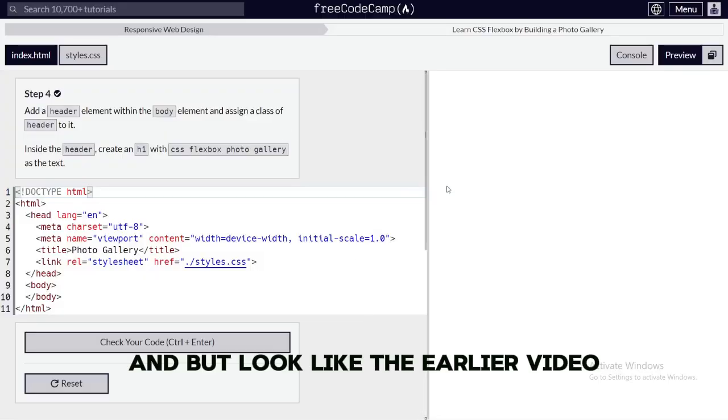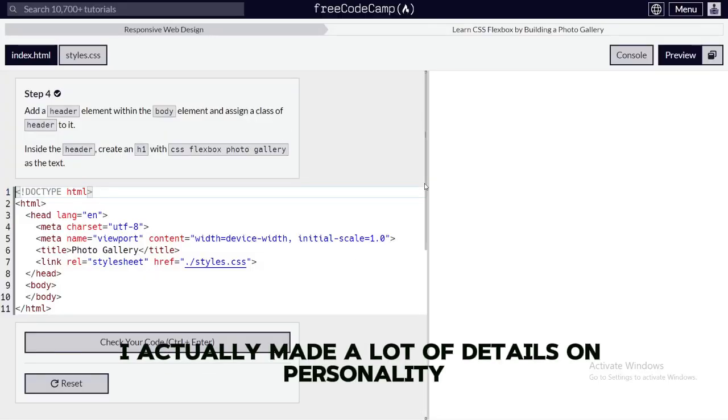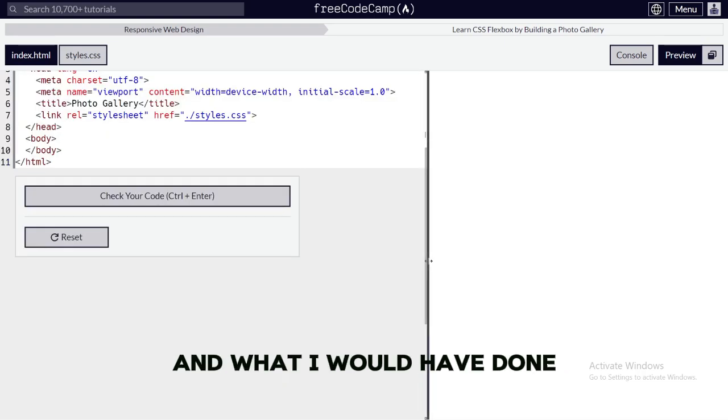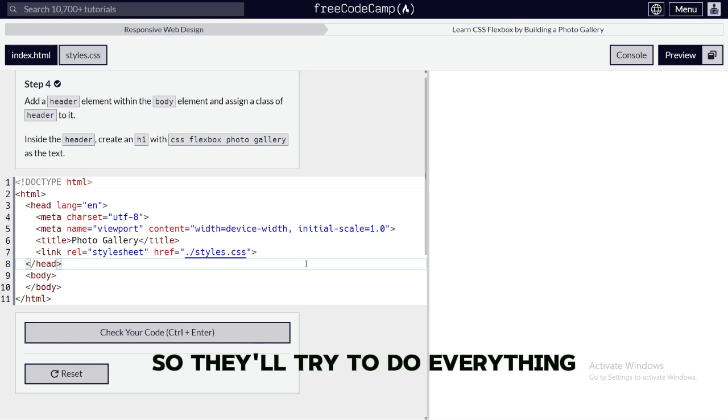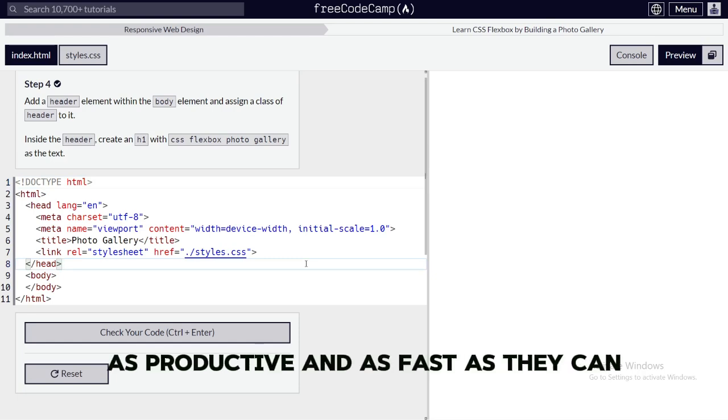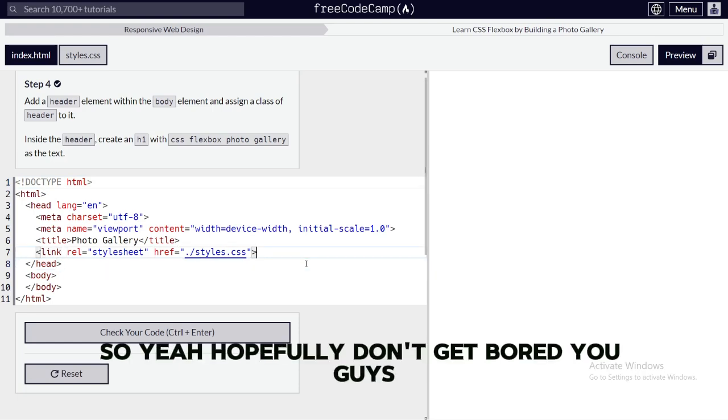But like the earlier video, I actually made a lot of details on personality and what I've done, what I'm doing, everything. But here I just did everything straightforward because I think I just had 15 minutes. So I'll try to do everything as productive and as fast as I can. So yeah, hopefully you guys don't get bored.